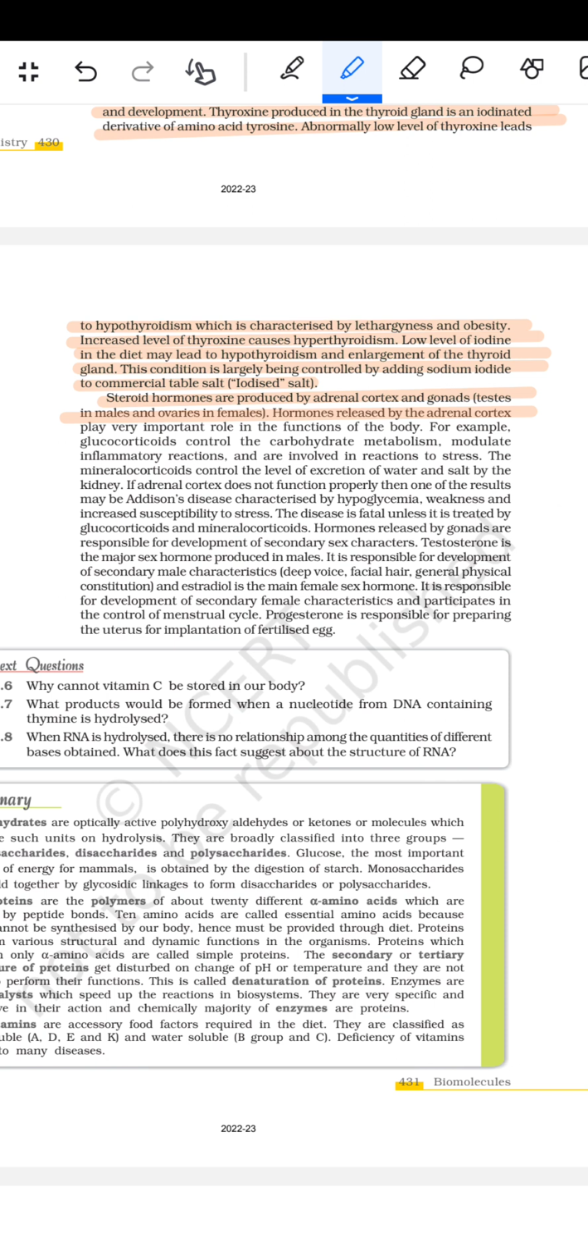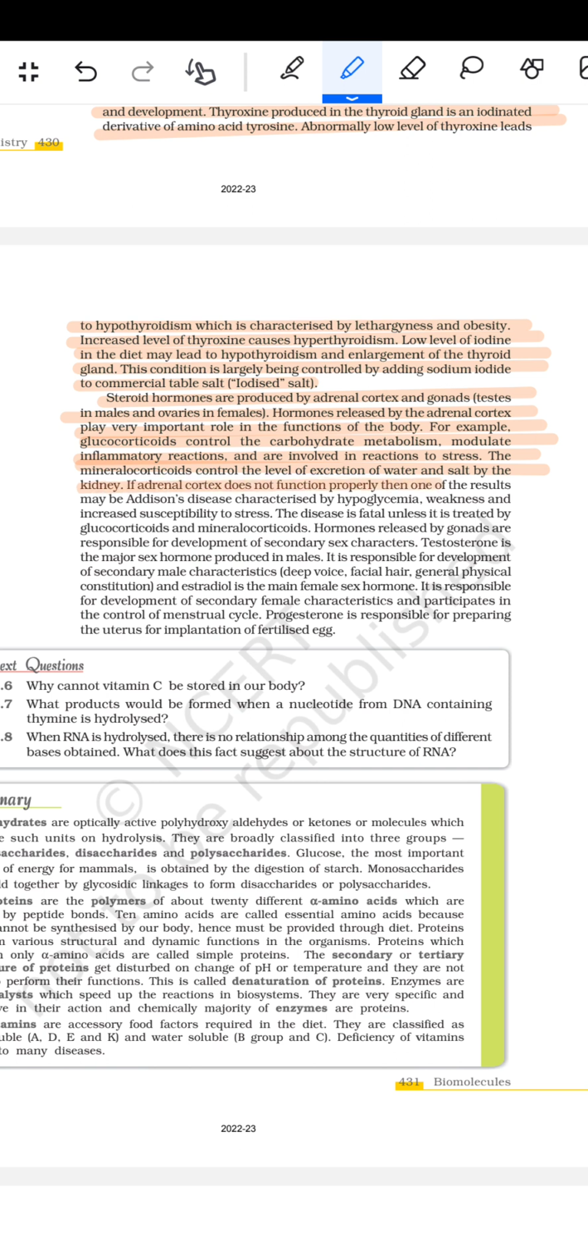Hormones released by the adrenal cortex play a very important role in the functions of the body. For example, glucocorticoids control the carbohydrate metabolism, modulate inflammatory reaction, and are involved in the reaction to the stress. The mineralocorticoids control the level of the excretion of the water and salt by the kidney.